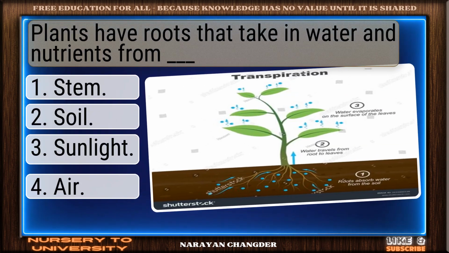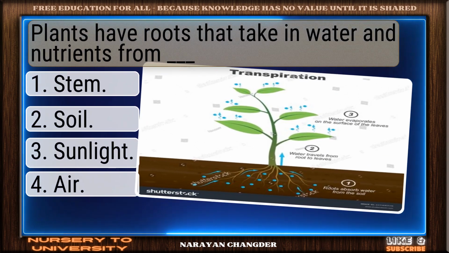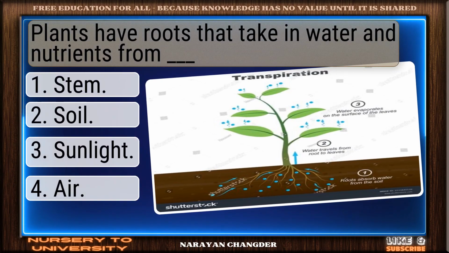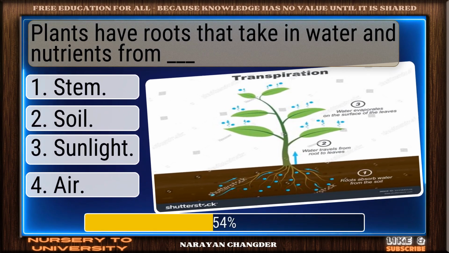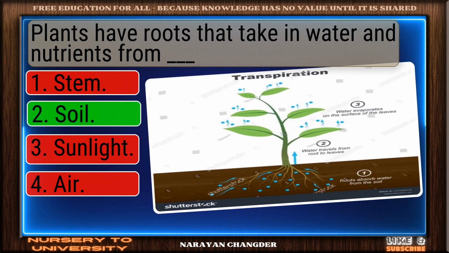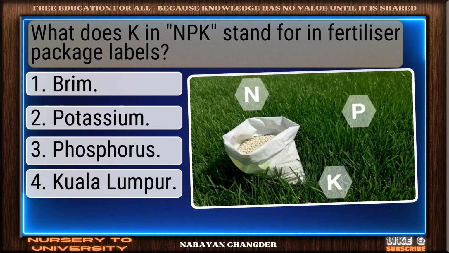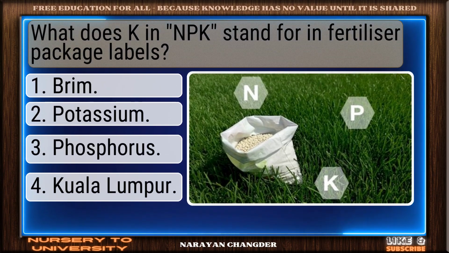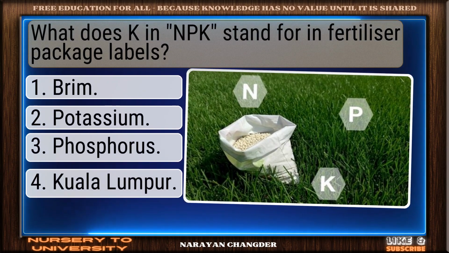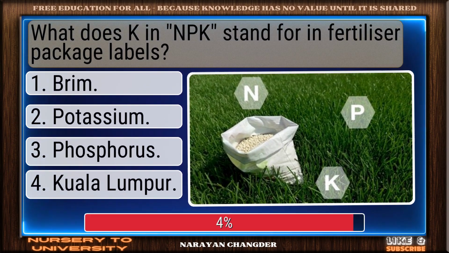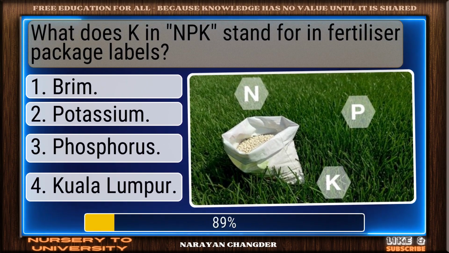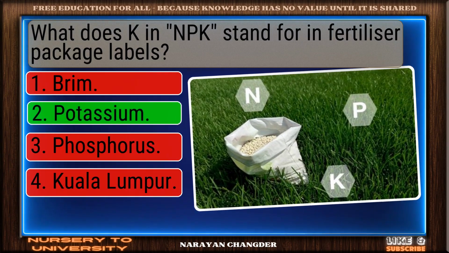Question number 58. Plants have roots that take in water and nutrients from dash. Nice selection. Soil is the correct and valid answer. Question number 59. What does K in NPK stand for in fertilizer package labels? Solid response. Potassium is a valid choice.